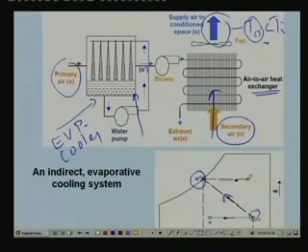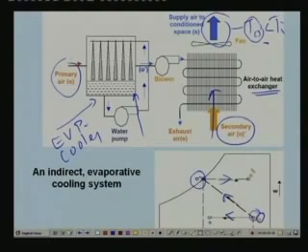At this point, this air enters the air to air heat exchanger. In the heat exchanger, it exchanges heat with the secondary air, which is at this temperature. There is a heat exchange between the hot air at this temperature and the cold air at this temperature. Since there is no direct contact, the secondary air undergoes only sensible cooling, so its temperature reduces in this direction, and the primary air temperature increases in this direction.